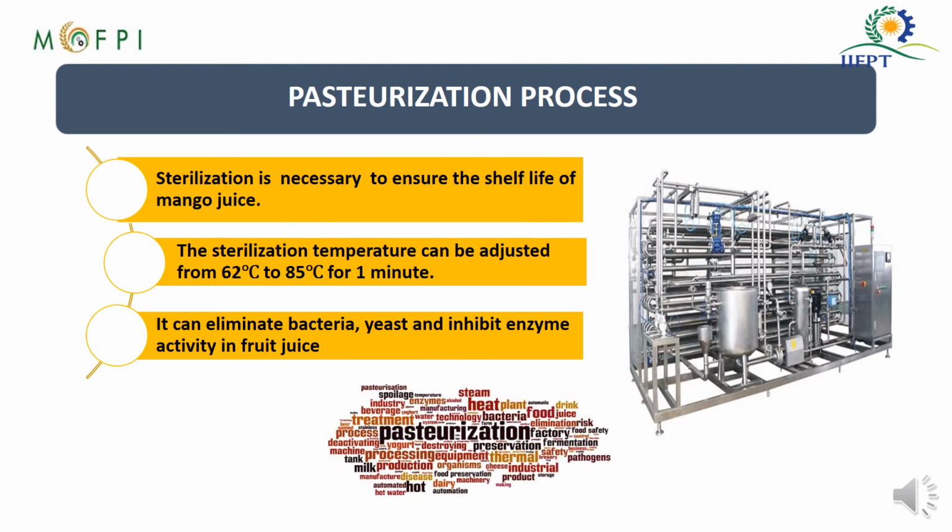After homogenization, you have to send your beverage immediately for the pasteurization process.